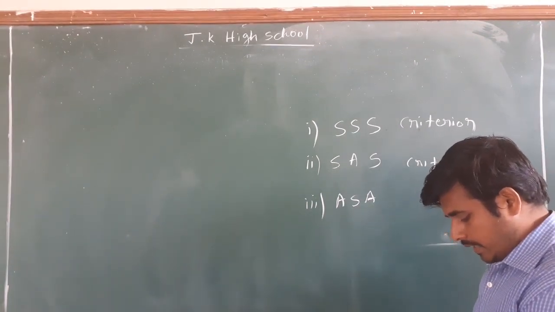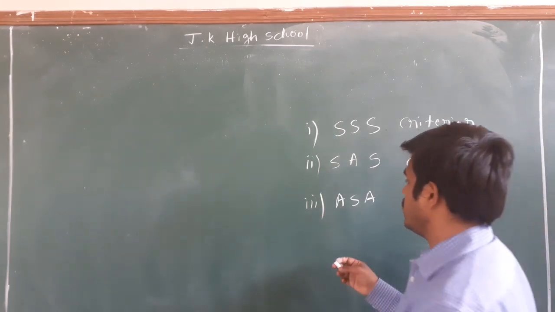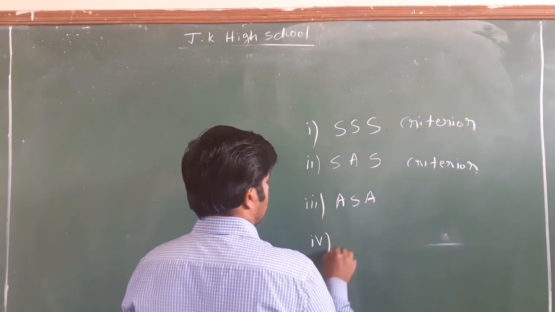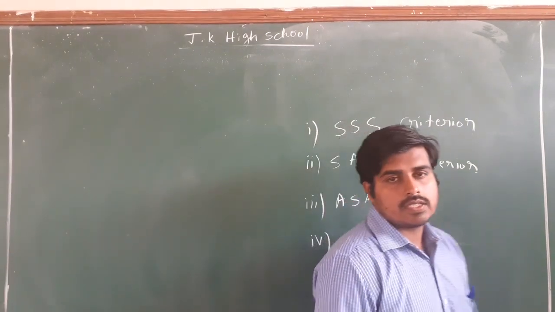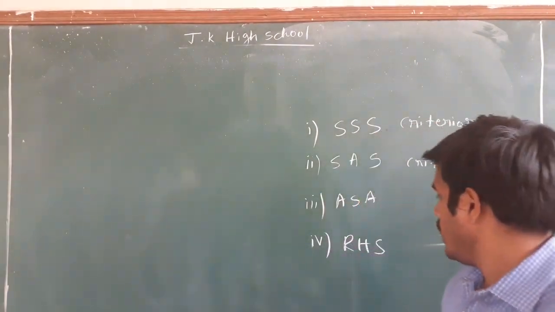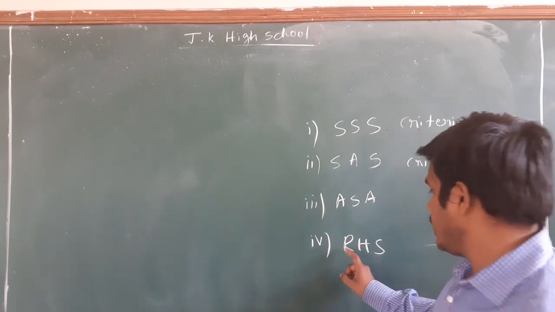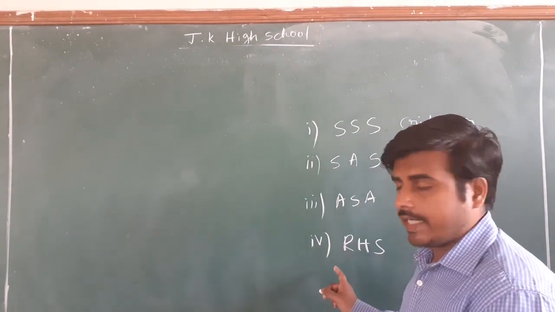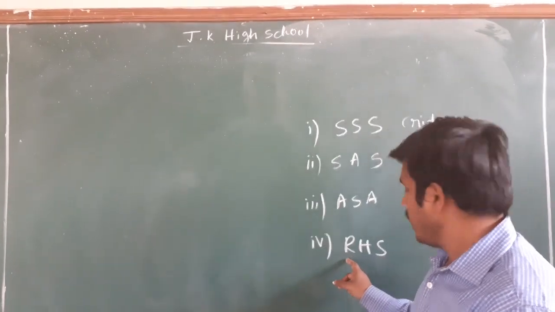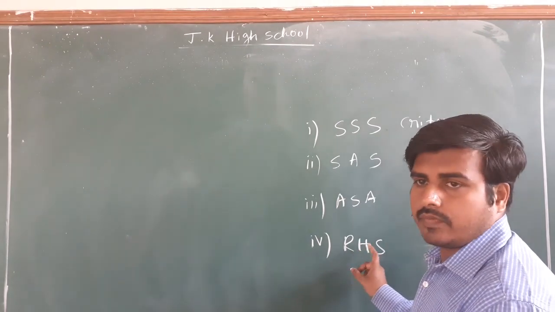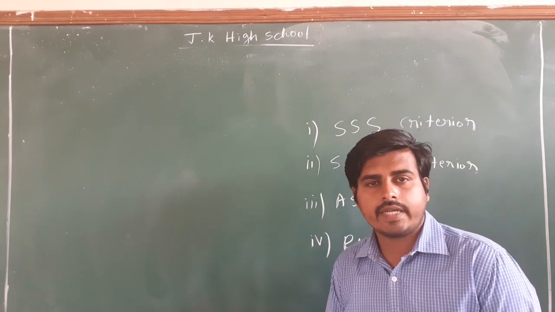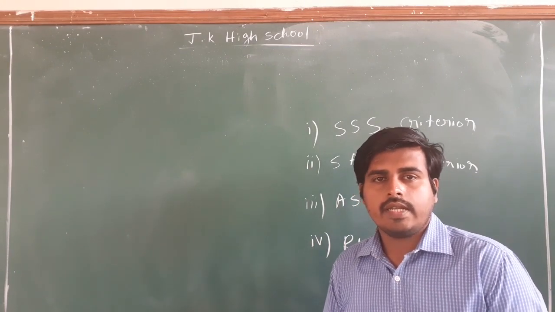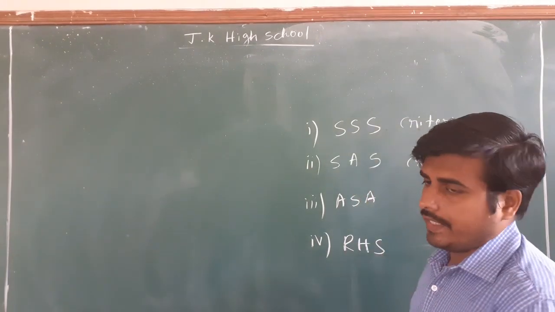Then comes the last, RHS. What do you mean by RHS? RHS means one angle is a right angle, that is 90 degrees, and hypotenuse, which is the largest side of a right angle triangle, opposite to the 90 degree angle, and a side.